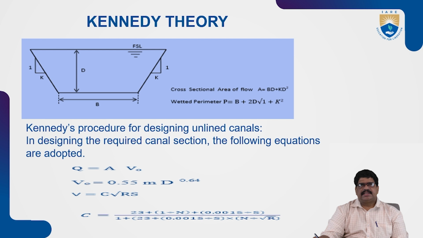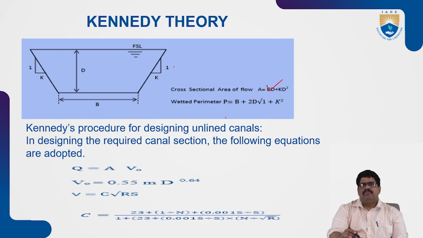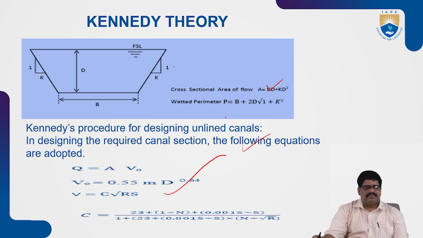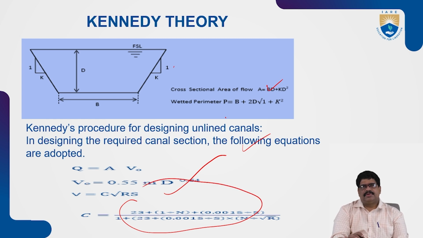Discharge calculation: the side slope is 1:k. The cross-section area A is equal to (BD plus KD squared), and the wetted perimeter P is equal to B plus 2D under root 1 plus K squared. The Kennedy procedure for designing unlined canals: Q is equal to A into V naught, and V naught is equal to 0.55 m into D to the power of 0.64. By calculation of the velocity, V is equal to C into under root RS, where the C value, as we discussed previously, is 23 plus 1 over N, and so on.